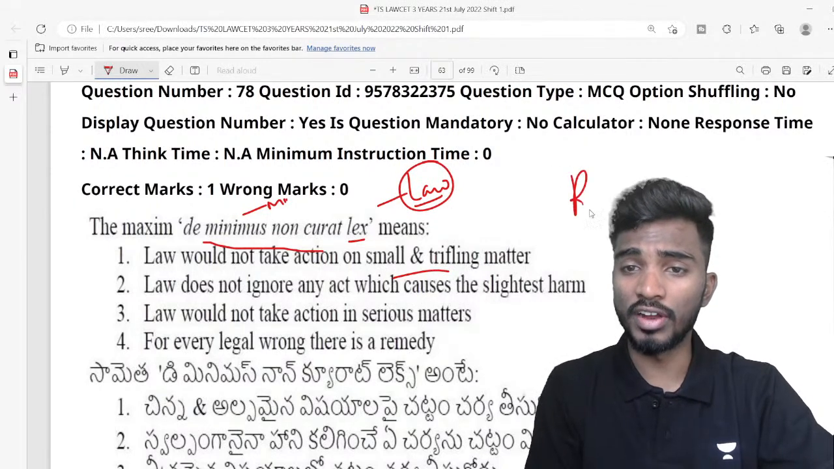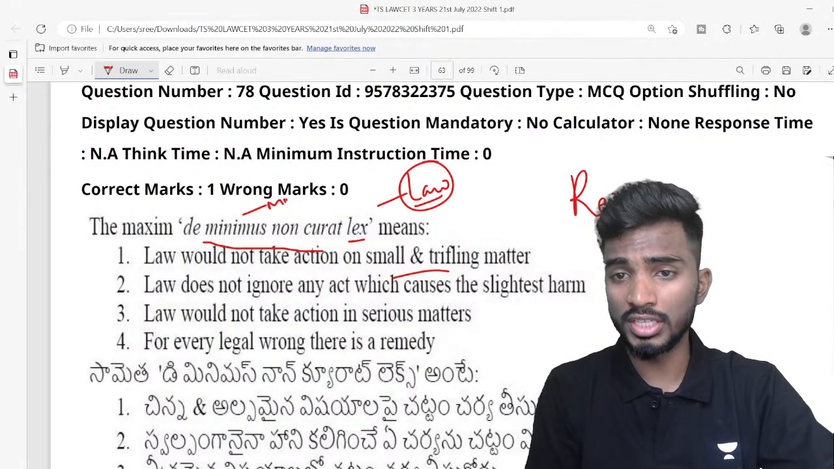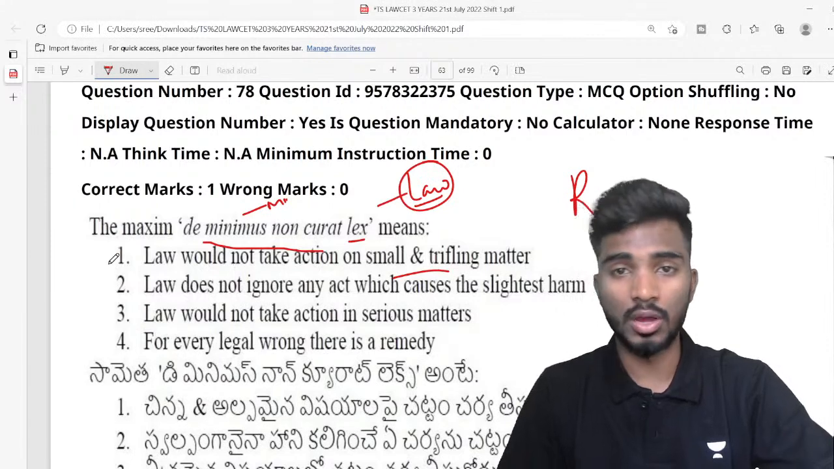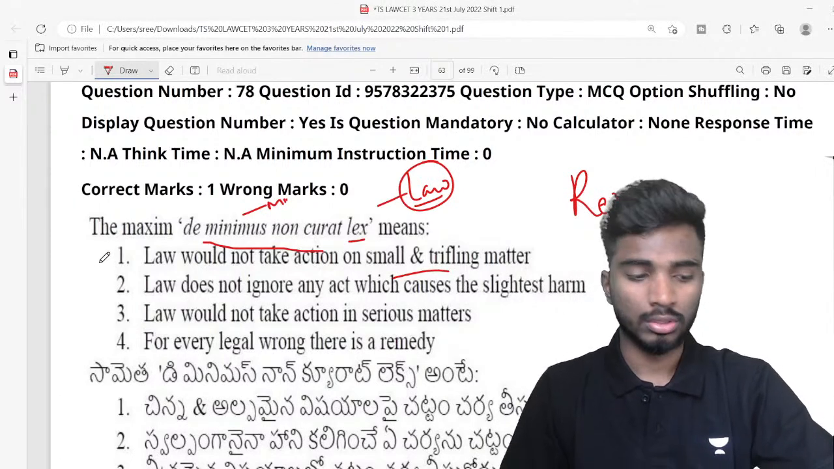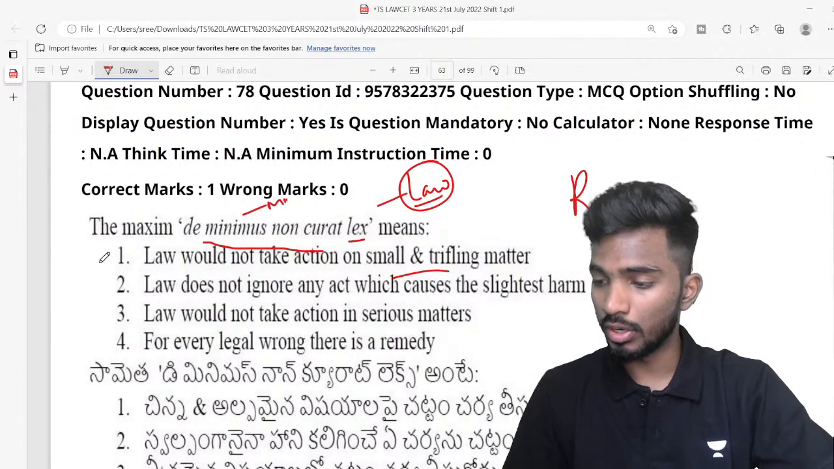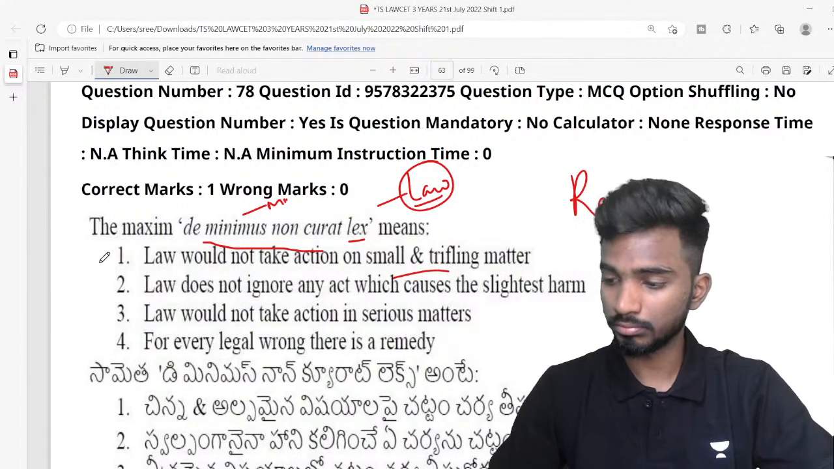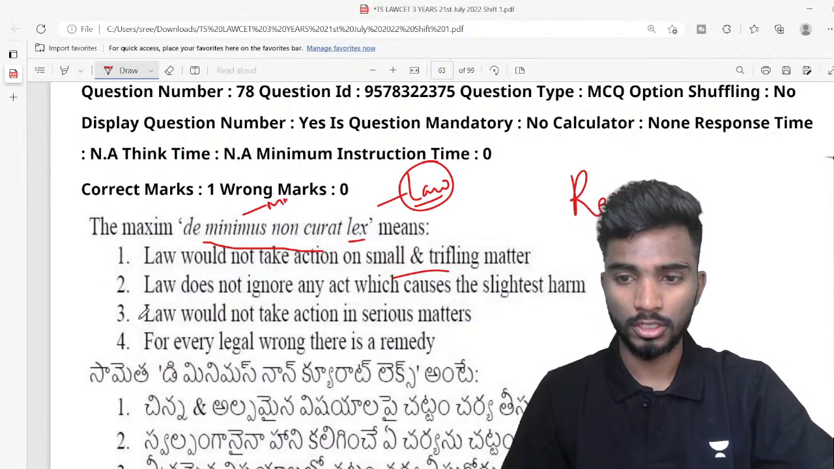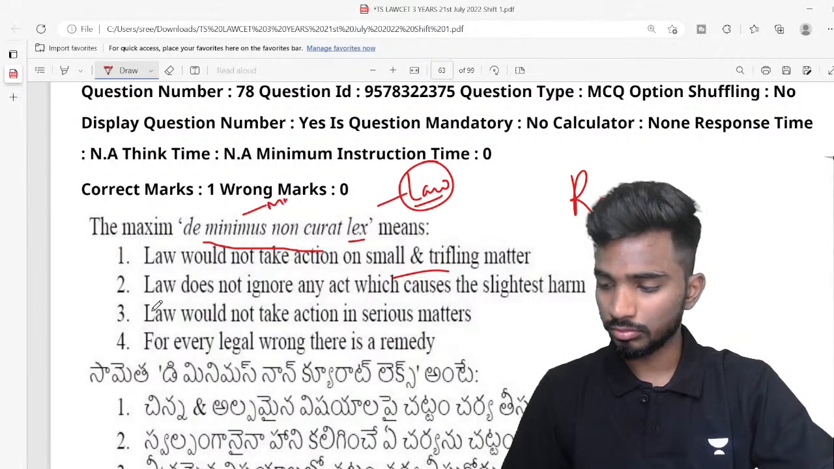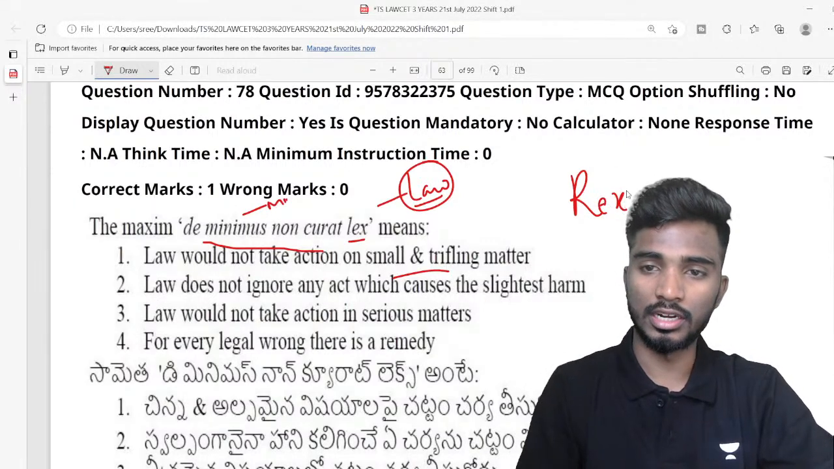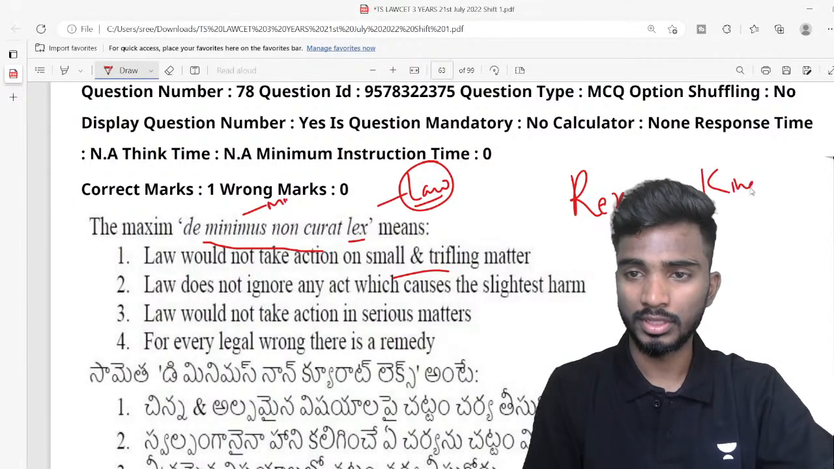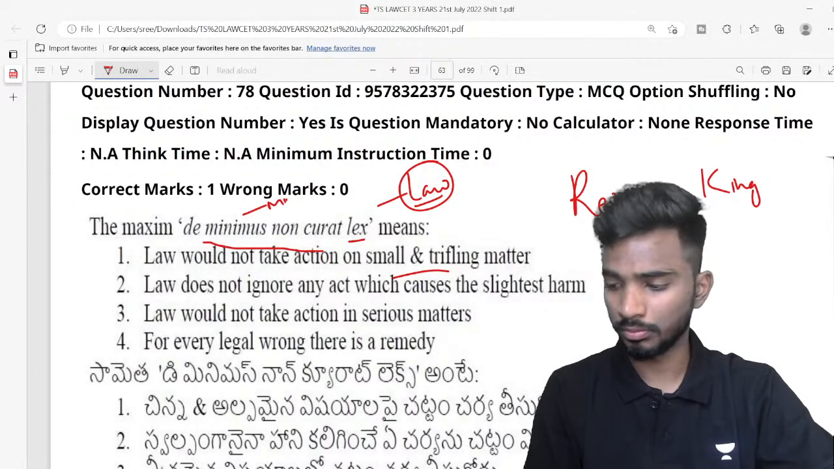What is the meaning of rex? Answer it down in the chat window. What is the meaning of rex? Very good Alpha, excellent. So rex is king, lex is law.